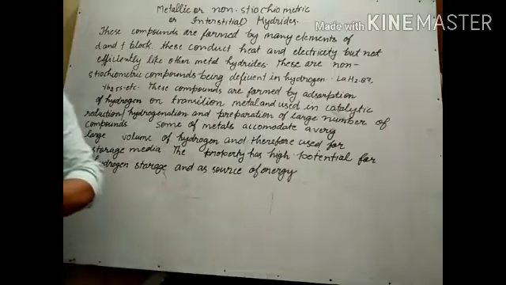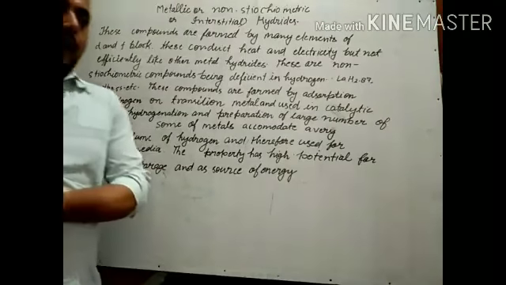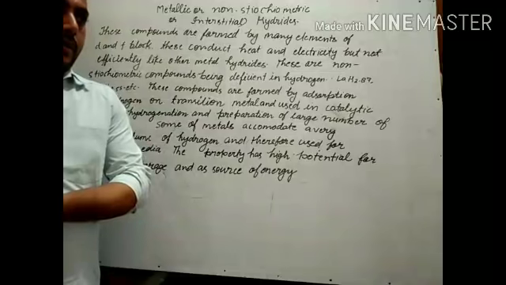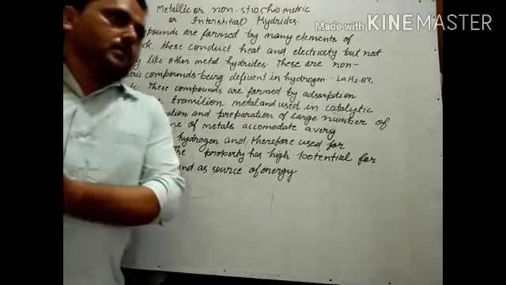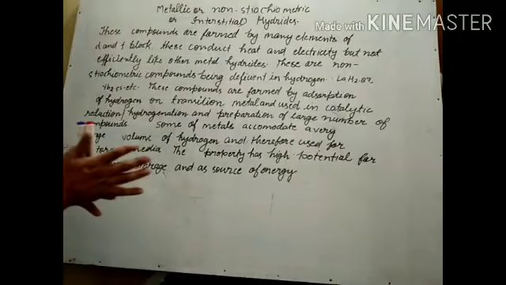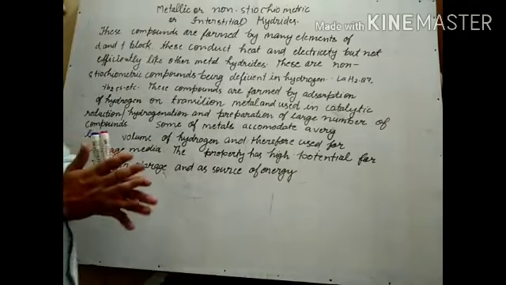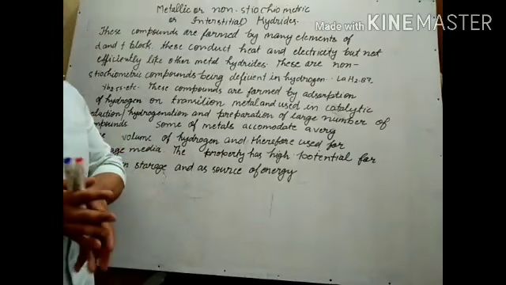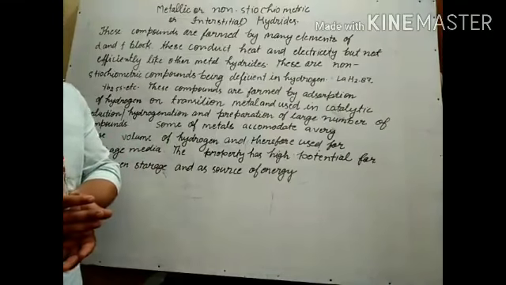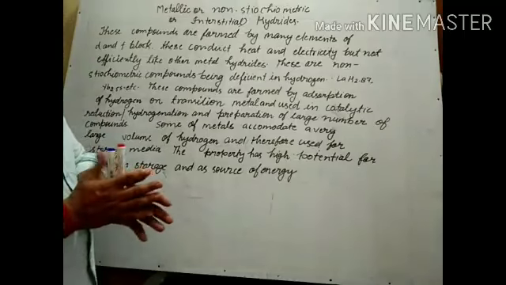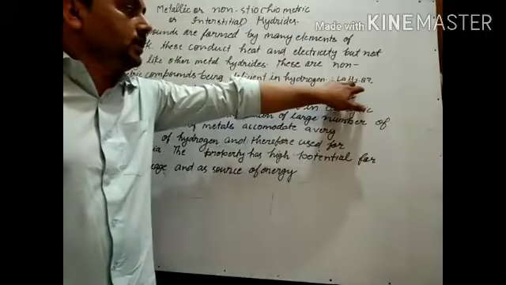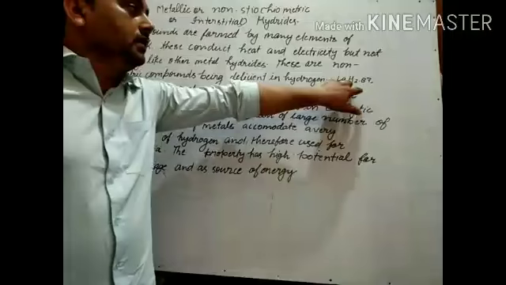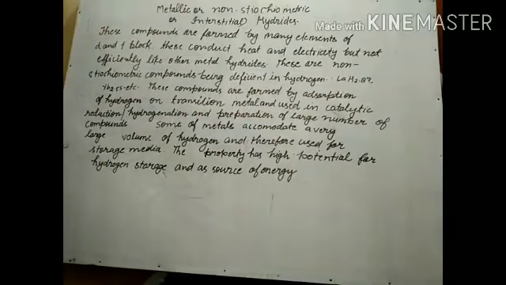They conduct heat and electricity, but not like metal hydrides of other block elements. They are non-stoichiometric, being deficient in hydrogen. These compounds are formed by the adsorption of hydrogen on the transition metal.